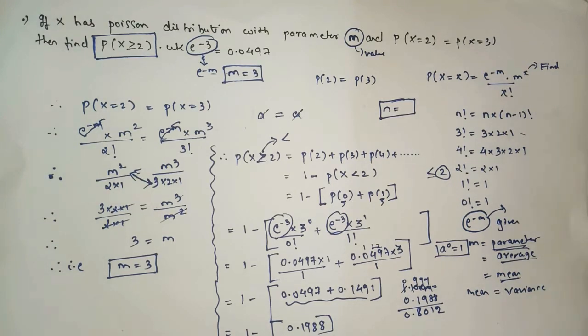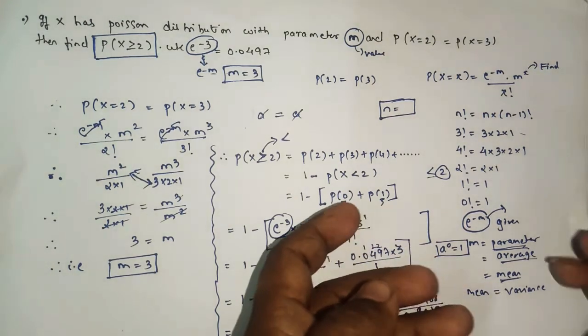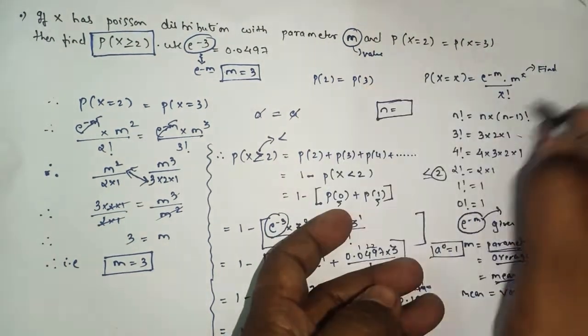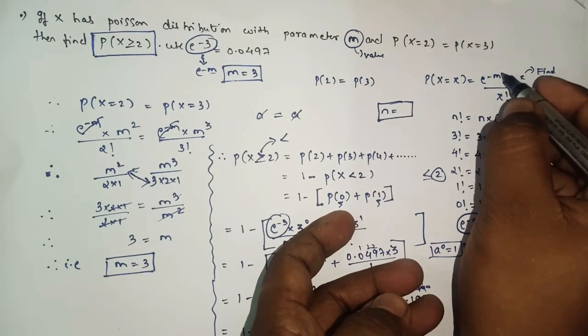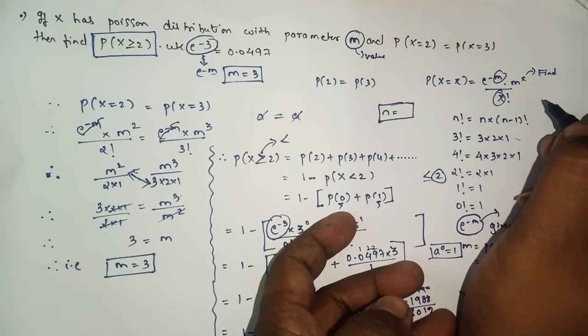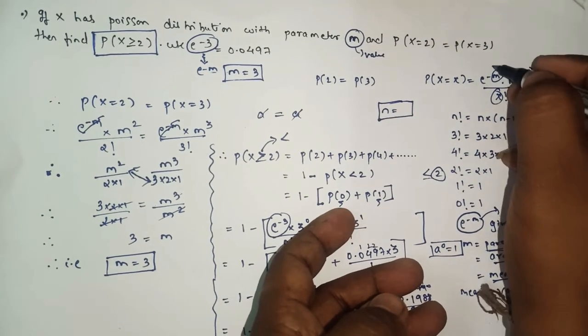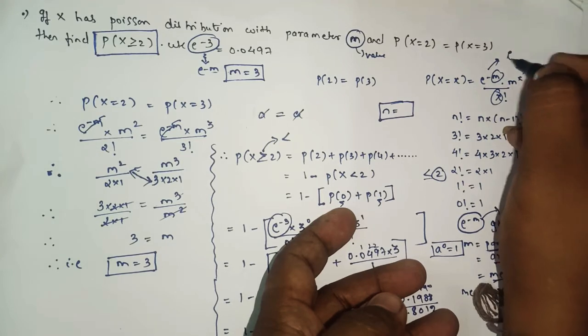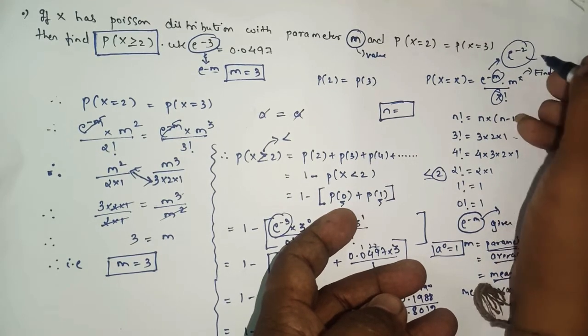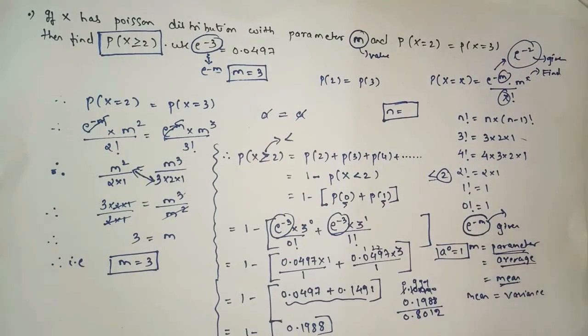So let's move on to the next sum, where you will see the sums will be in the form of statement sums. Statement sum means you have to read and understand the question, you have to understand the meaning of each and every word. The simple method is just to try to understand the meaning of the sentence and try to find the value of m and x, that's it. And the value of m, as I told, you will get in just a second by seeing the value of e raised to whatever value is given. From there you can predict that it is the value of m, yes or no? So let's move on to the next example. Let's see the statement sums.